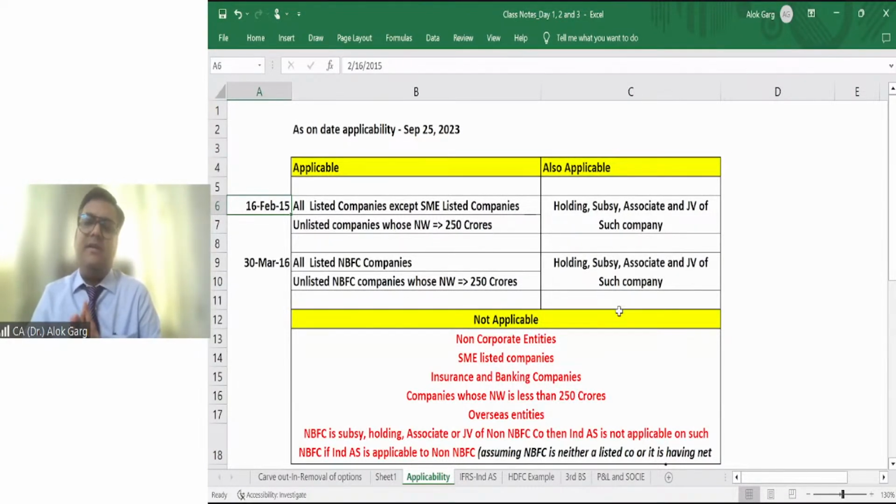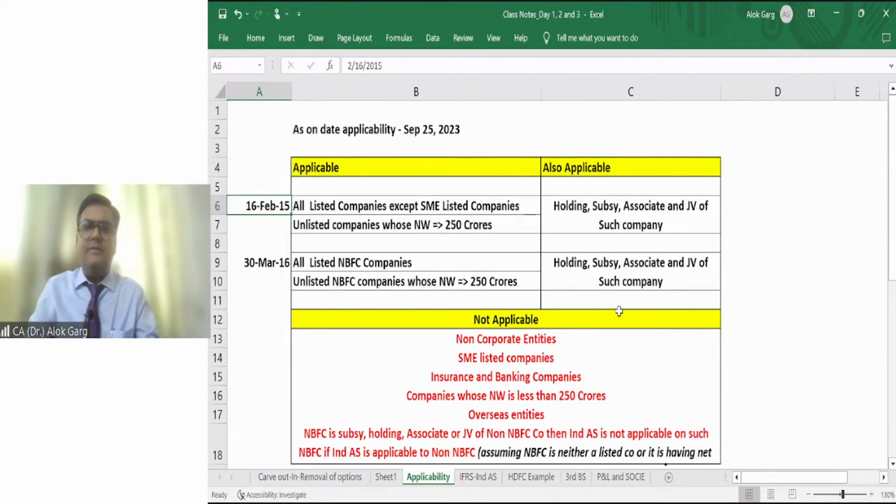First of all, from the applicability perspective, companies have been divided into two parts: listed companies and unlisted companies, right? A listed company is one which is listed in India or outside India.